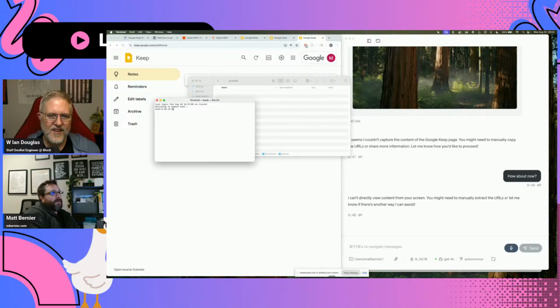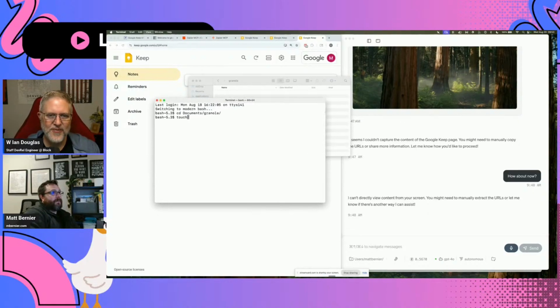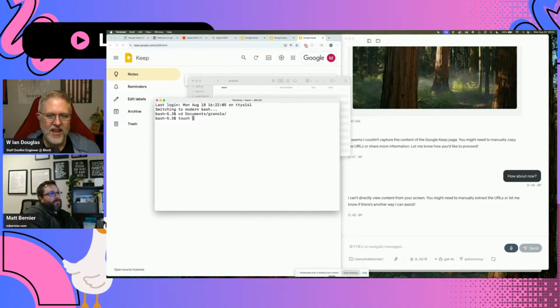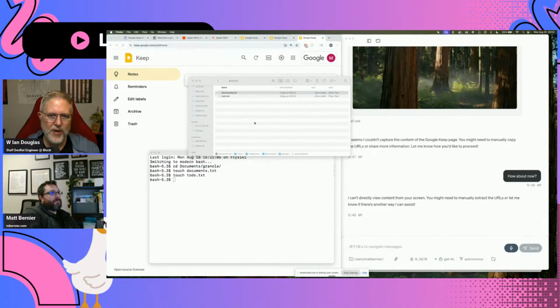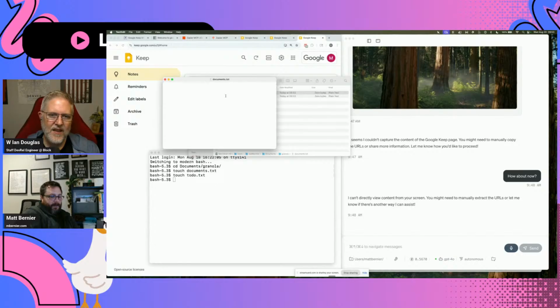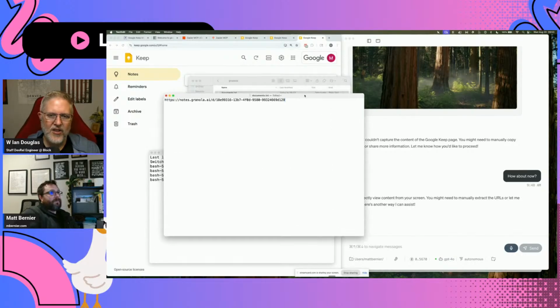All right. So cd Documents, Granola. And then let's zoom in here as well, so folks can see what we're doing. So actually, you can go ahead and touch the file, and we'll call it documents.txt. We'll keep it simple, and then we'll make another file, and we'll call it to-do.txt. Okay. Now we'll open the documents.txt, and we'll paste that URL in there. And then we can just close that.